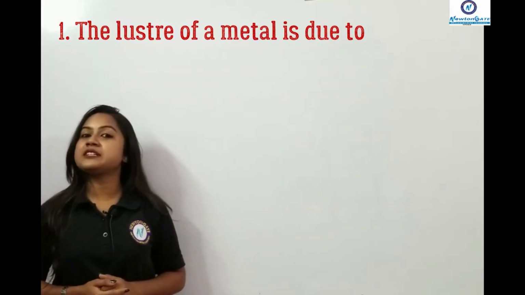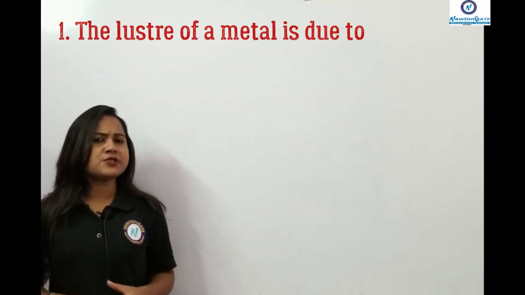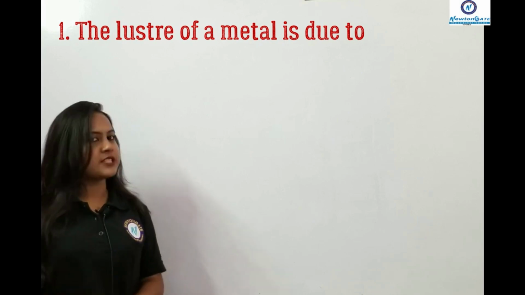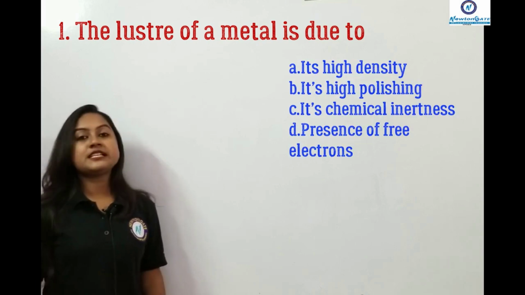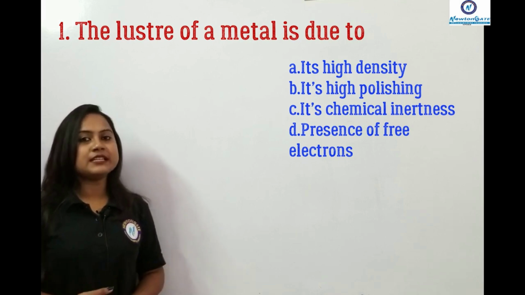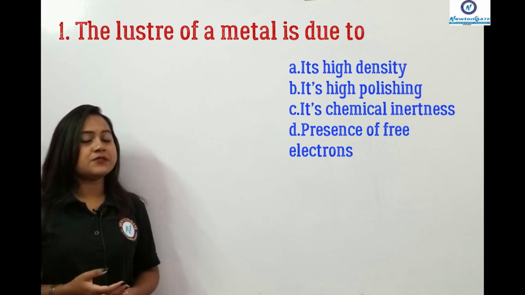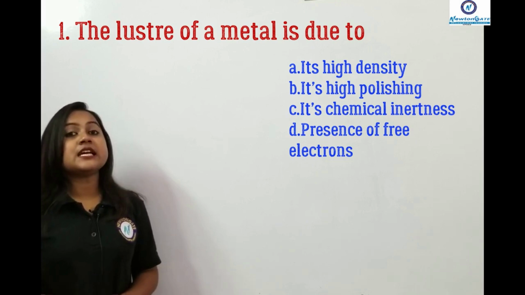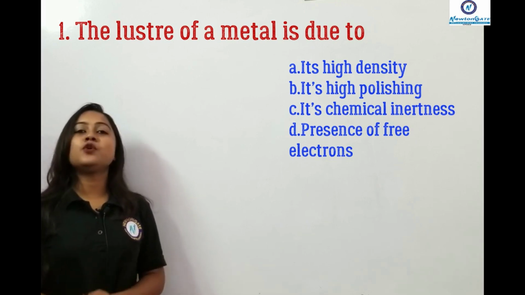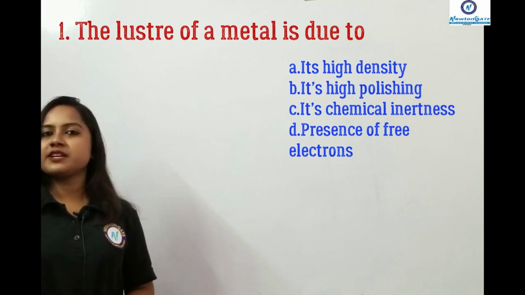I am going to discuss 10 important questions from this chapter. Now the first question of this chapter is: the luster of the metals is due to its, and the options are: first option is density, the second option is high polishing, third is the chemical inertness of them, and finally the fourth option is the free electrons present in them. Do you know what will be the correct option here?